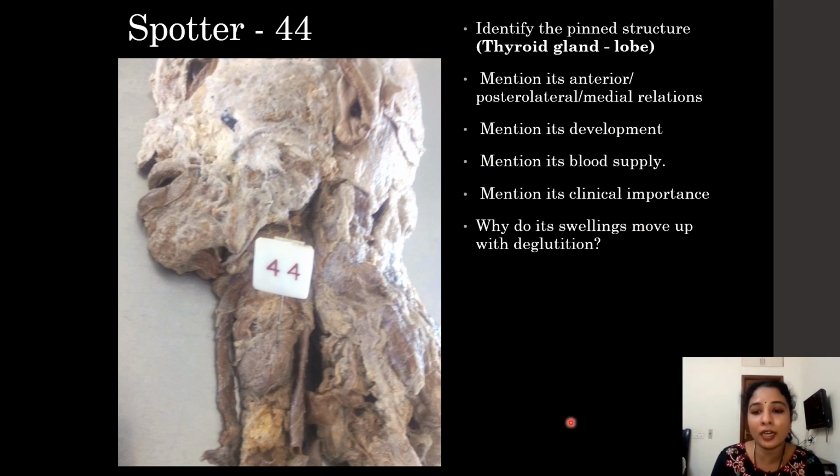Clinical importance: we can talk about goiter, Graves' disease, cretinism. So these are some of the clinical aspects associated with the thyroid gland. And why does the swelling move with deglutition? The thyroid gland has a true and false capsule. The false capsule is mainly made of pretracheal fascia. The same pretracheal fascia gets modified and connects the thyroid gland to the trachea. So during deglutition, during swallowing, the thyroid gland moves along with the movement of the trachea. So that is called the suspensory ligament of the thyroid as well.